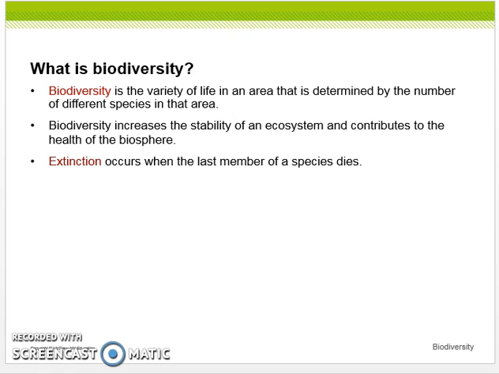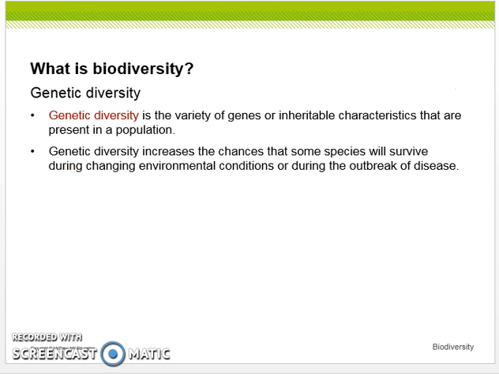First of all, let's talk about what it is. It's the variety of life in an area that is determined by the number of different species for that area. Biodiversity increases the stability of an ecosystem and contributes to the health of a biosphere. Extinction occurs when the last member of a species dies.